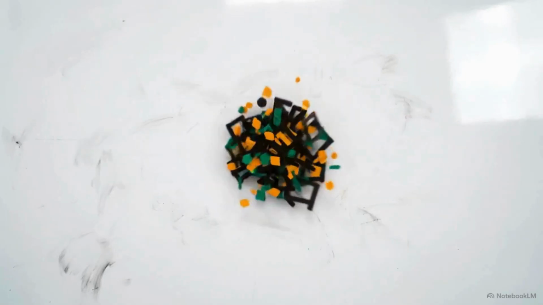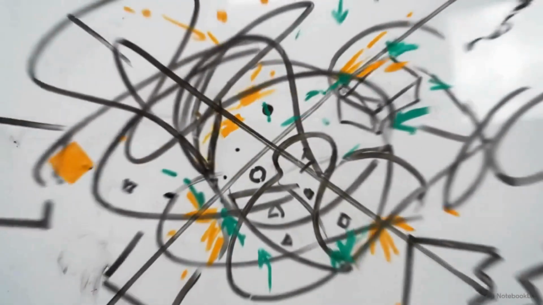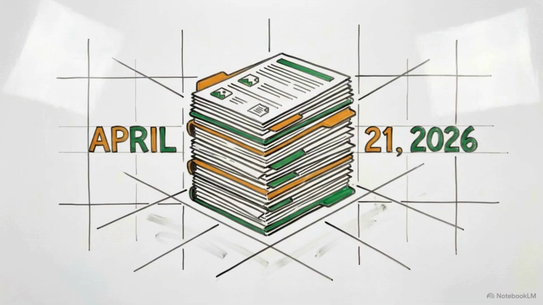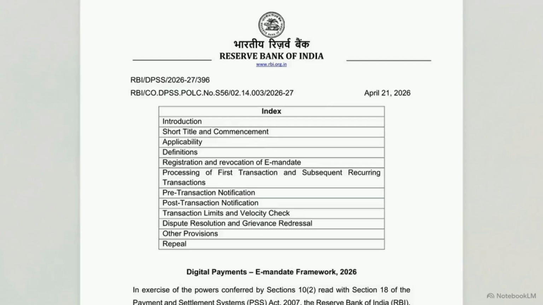Before 2026, setting up an automated recurring payment in India meant navigating a fragmented system. The specific rules depended entirely on the financial instrument used. On April 21, 2026, the Reserve Bank of India consolidated years of scattered circulars into a single unified framework for all digital mandates. This document establishes that definitive baseline.